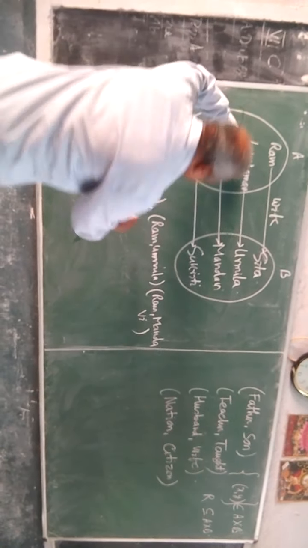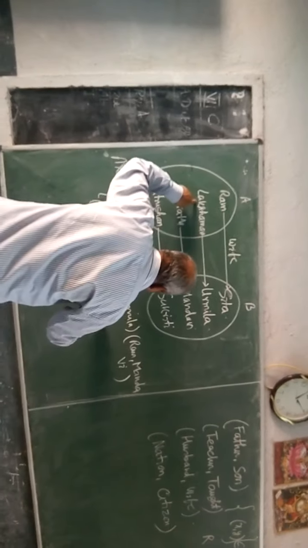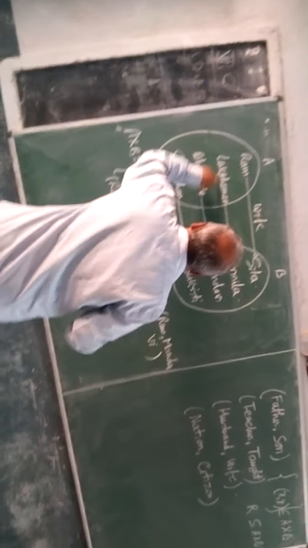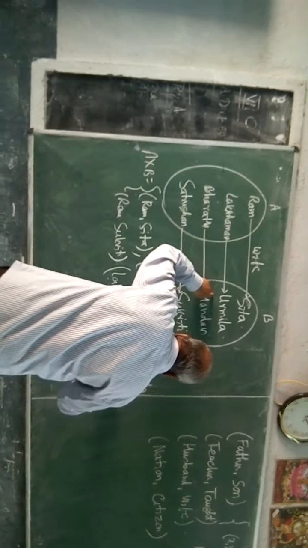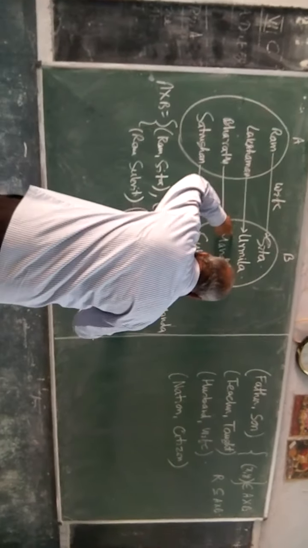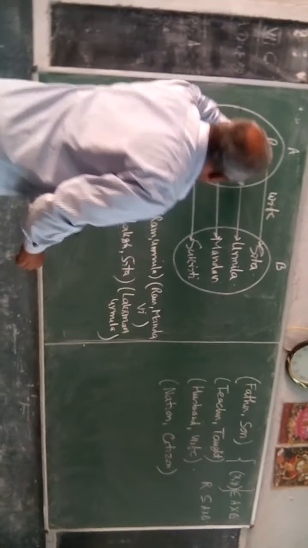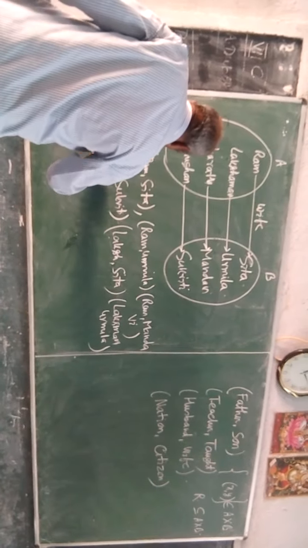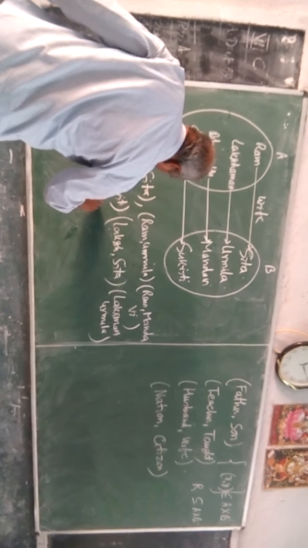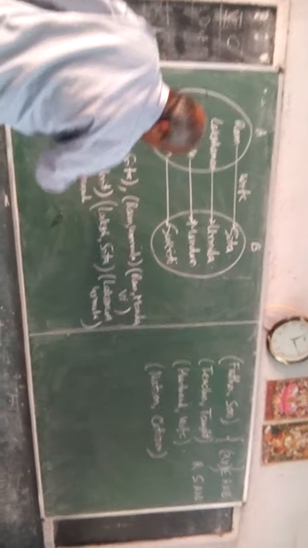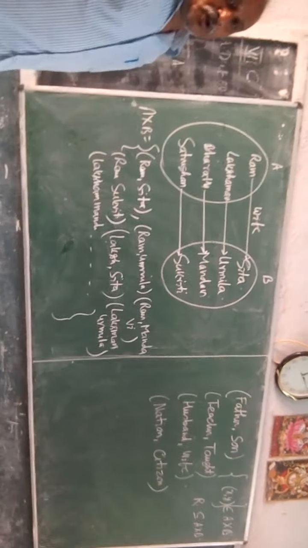Now Lakshman, Sita; Lakshman, Urmila; Lakshman, Mandavi, and others. This is the A cross B.